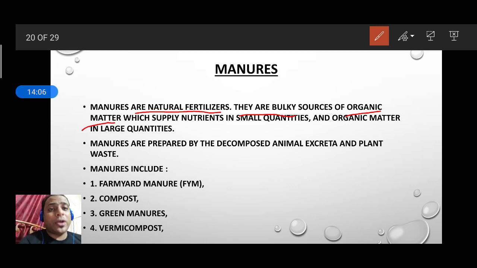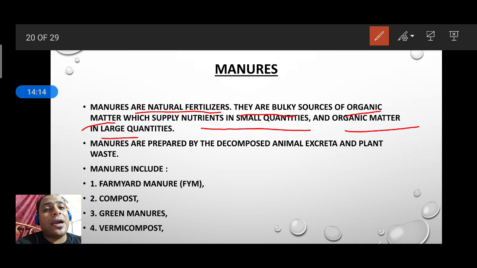They are organic matter which supplies nutrients in small quantity, and organic matter in large quantity. So here is a disadvantage of manures: they provide nutrients in a very small quantity, and organic matter in a large quantity.